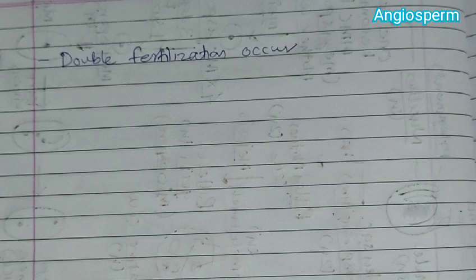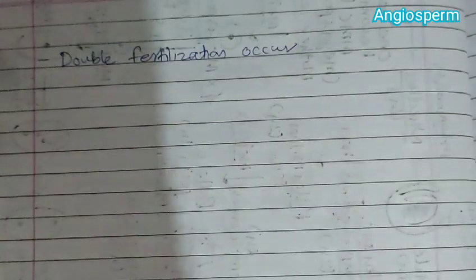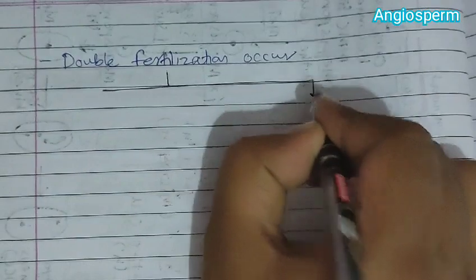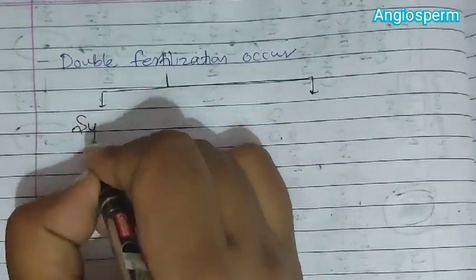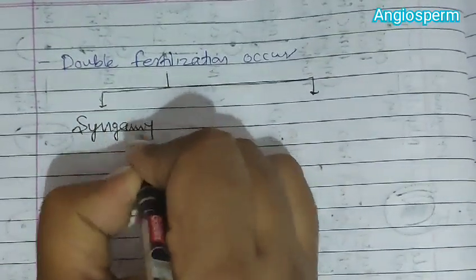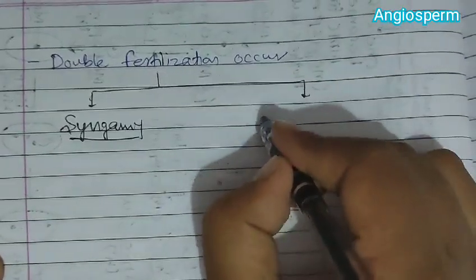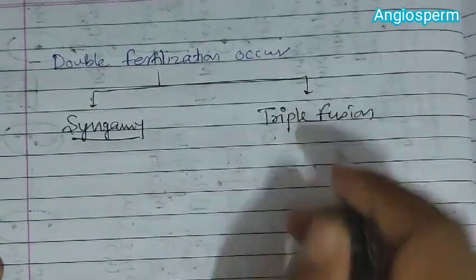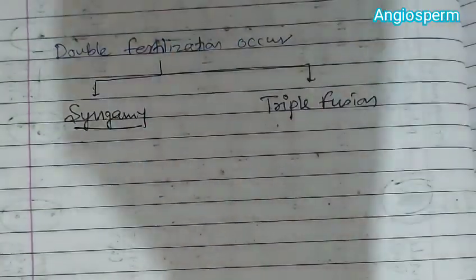Now this double fertilization includes 2 things. One is syngamy and one is triple fusion. Now what is occurring in case of syngamy?